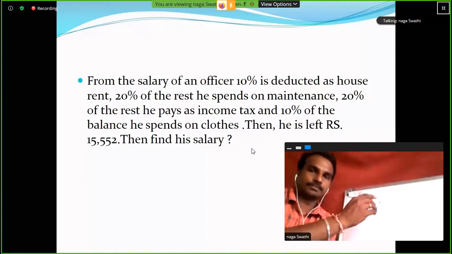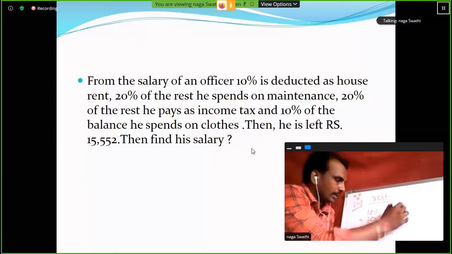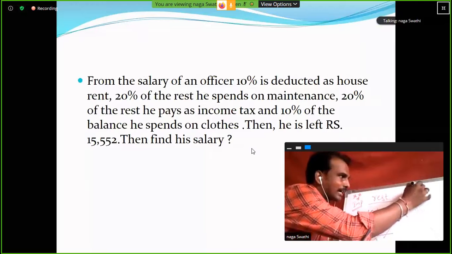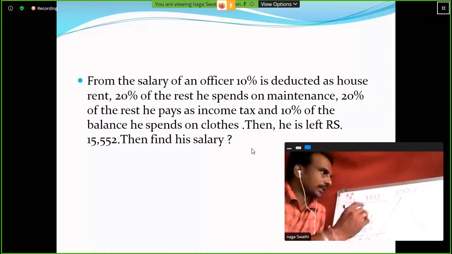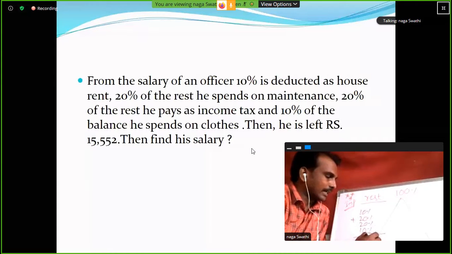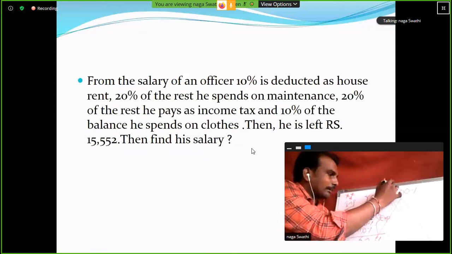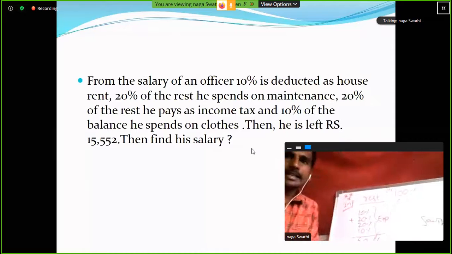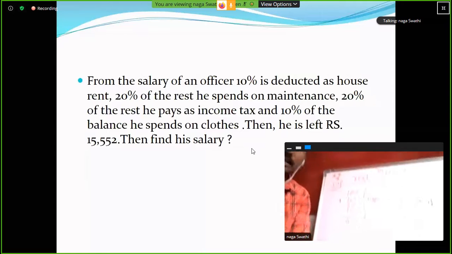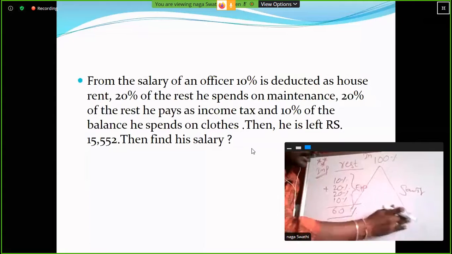Without the word rest, it is 10 percentage plus 20 percentage plus 20 percentage plus 10 percentage. How much is it? 60 percentage. So here total salary, let it be 100 percentage. So 60 percentage of the salary he spends on different things. So that is expenditure, and this is income. Income minus expenditure is equal to savings. Clear? So 100 minus 60, 40.